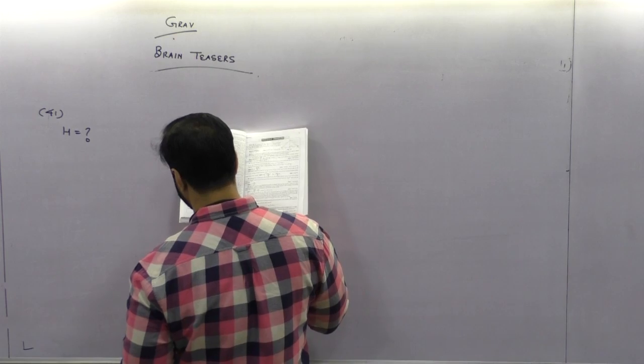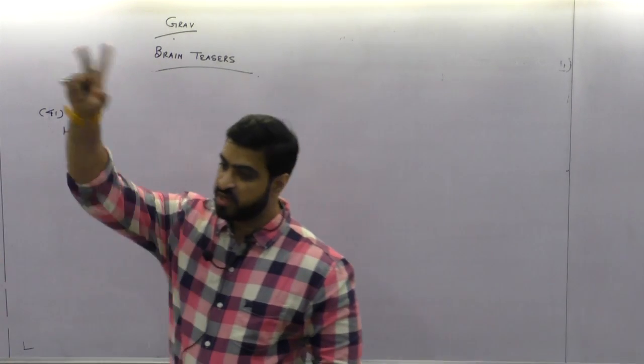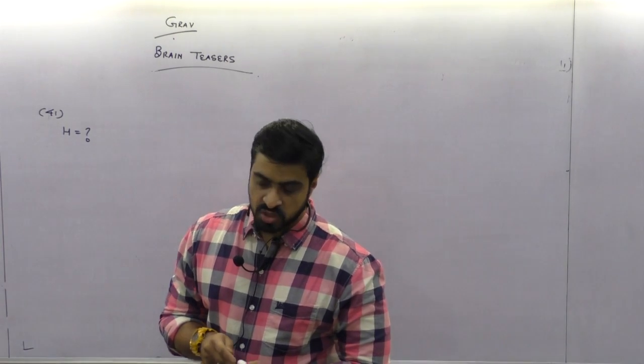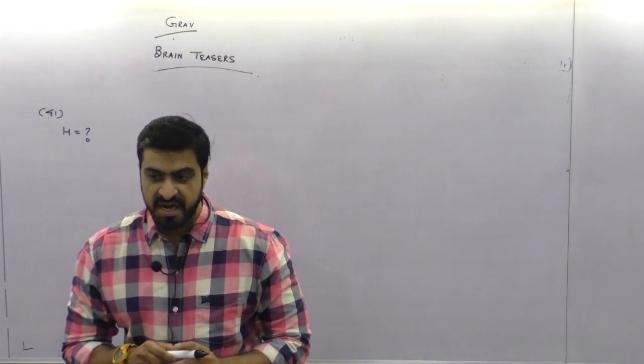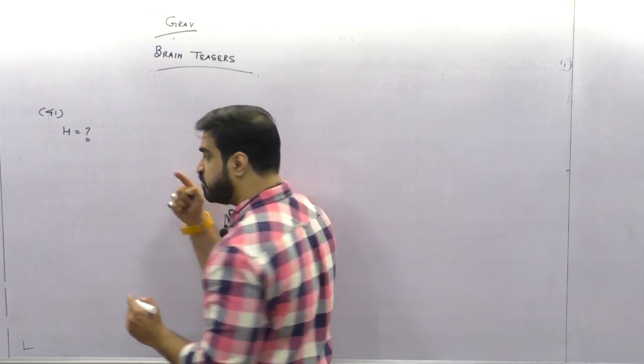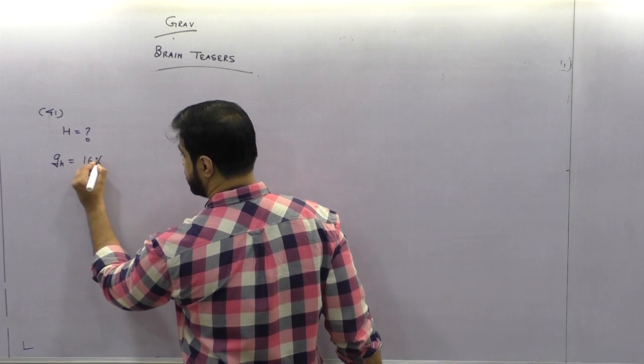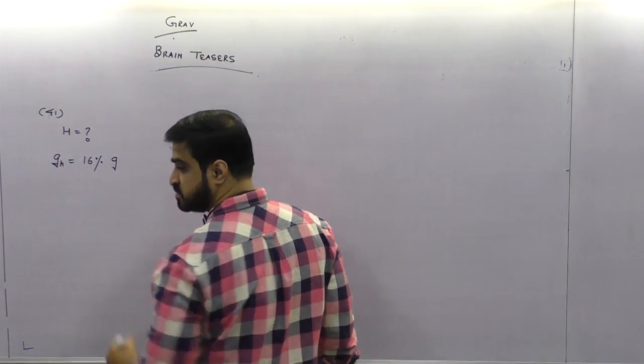Acceleration due to gravity is reduced by 84%. Meaning I went up. On the earth's surface g was g. At height h, g is gh. gh is reduced by 84%. Means I can say gh is 16% left of g.